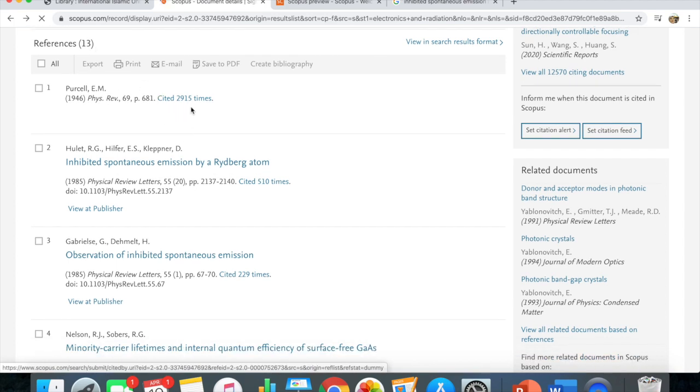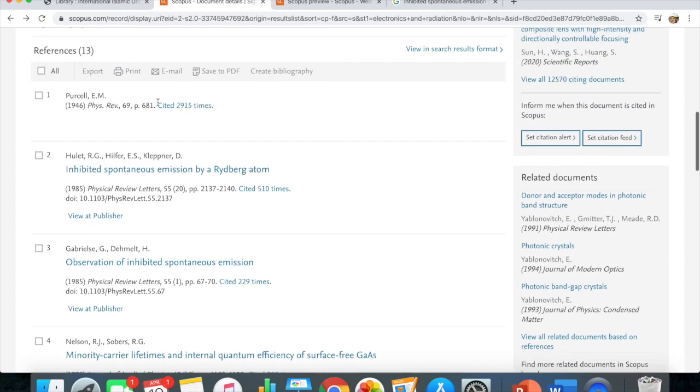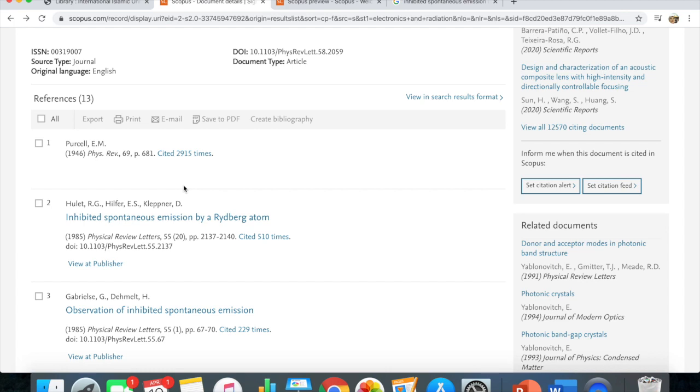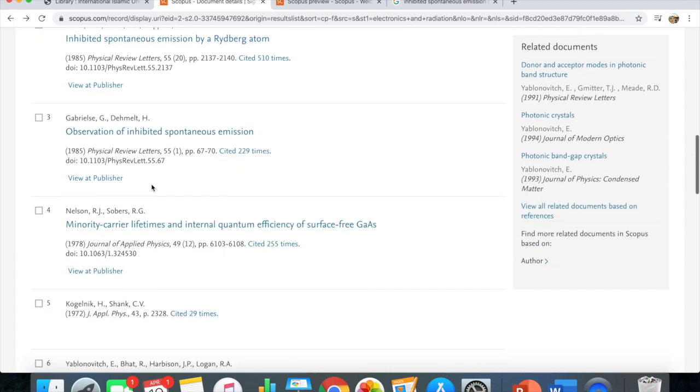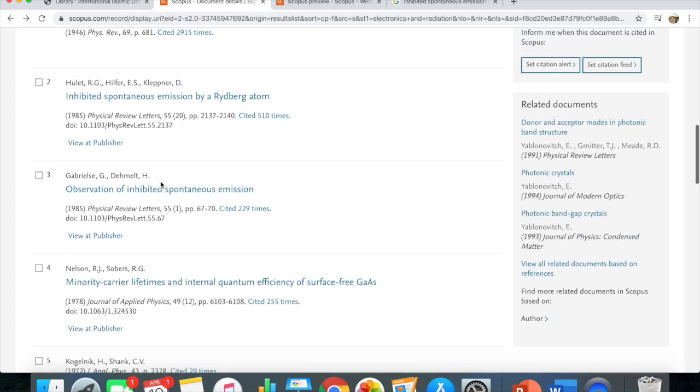Nicely, they even wrote here how many cited this Physical Review paper. Sometimes you want to see who cited the journal paper, and you also want to see which papers this paper references. So you can also click here. This is how you get the ball rolling on how to find papers.